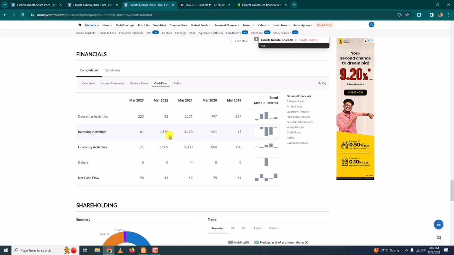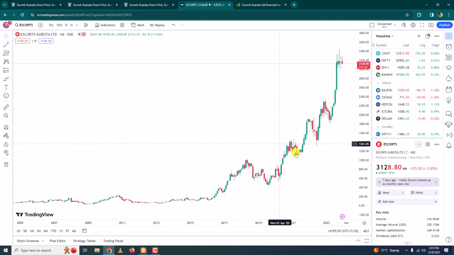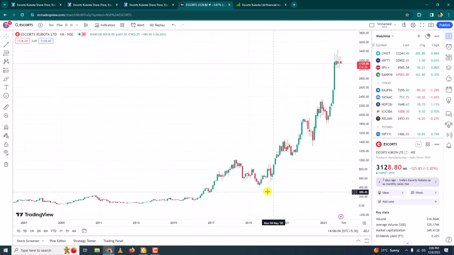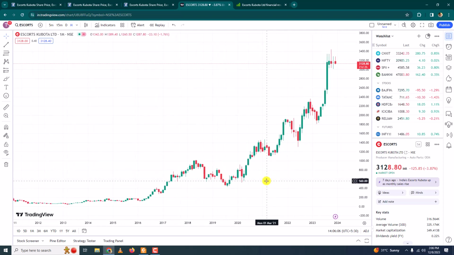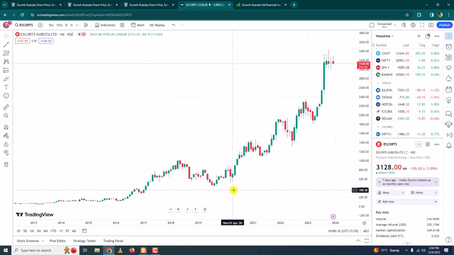Now this will be reflected in the share price. This is March 2020, and this starts from April 2021. So here I have the chart of Escorts Kubota. Do not worry if you do not know what a chart is. If I go to 2020, when was this? March, April, and yeah, April. So April 21.